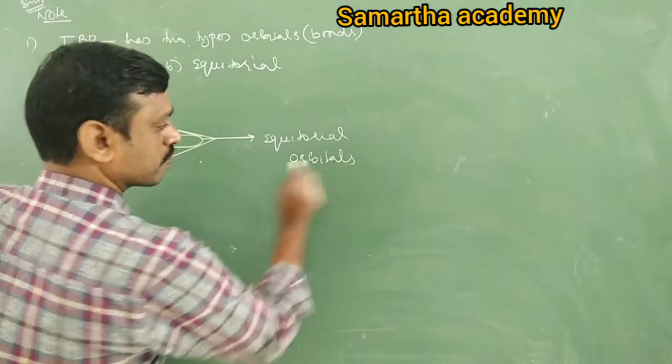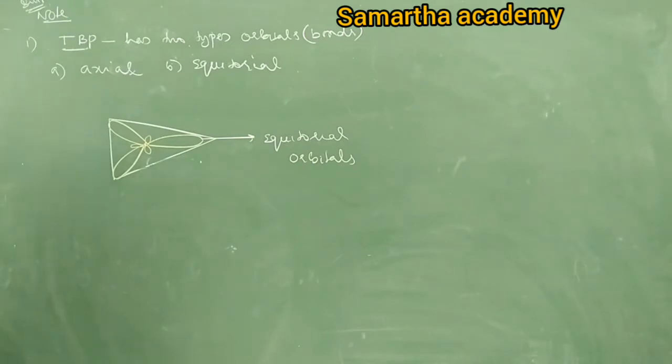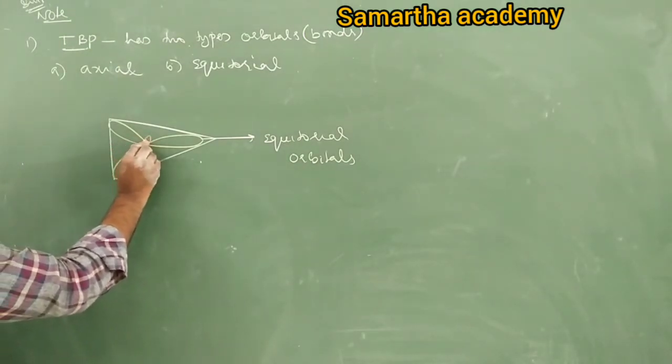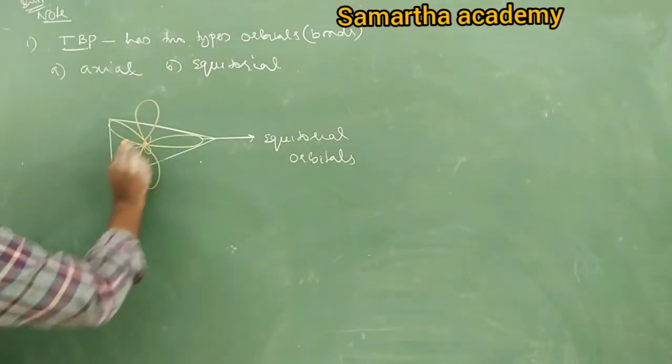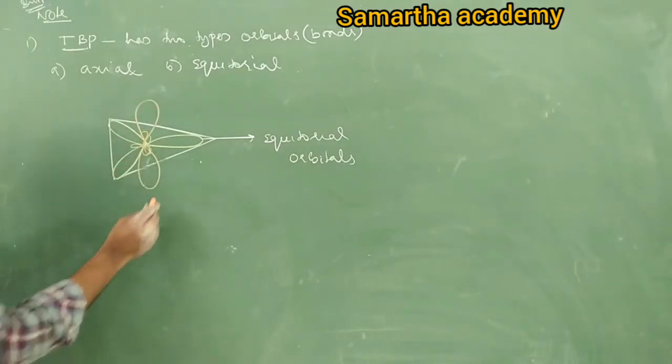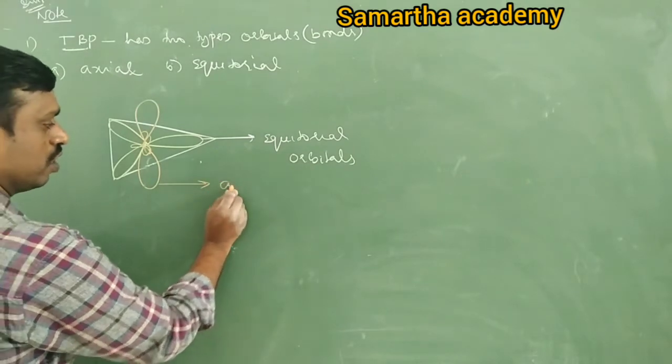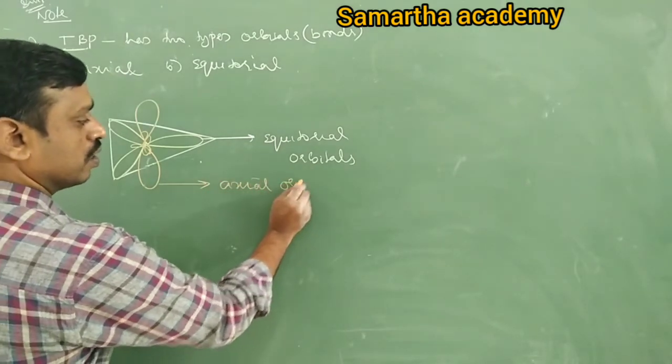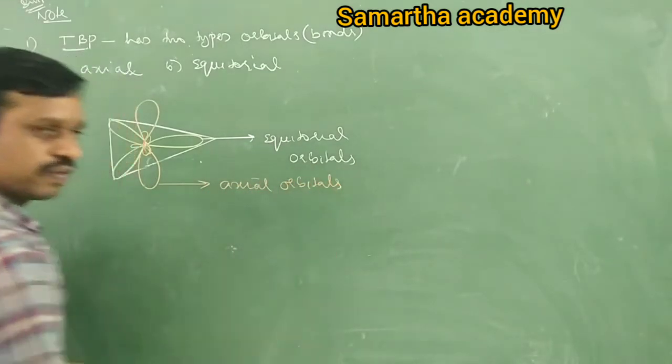Next, the orbitals present above and below the plane, these 2 orbitals, are called axial orbitals.